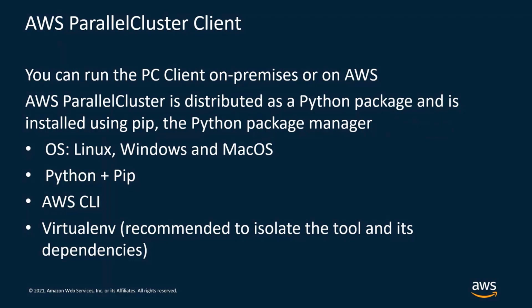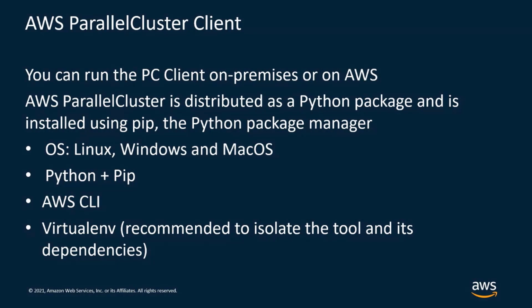So, as I said before, you can run the ParallelCluster client on premises or on AWS. The ParallelCluster client is distributed as a Python package and is installed using the Python package manager, or pip. The supported operating systems are Linux, Windows, and macOS, so basically everything. And as I said, the only requirement is to have Python and the Python package manager installed, and also the AWS command line.